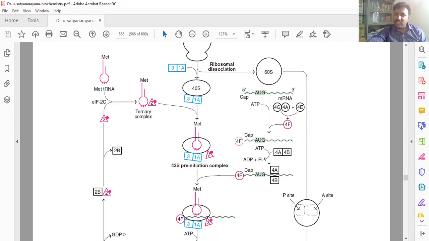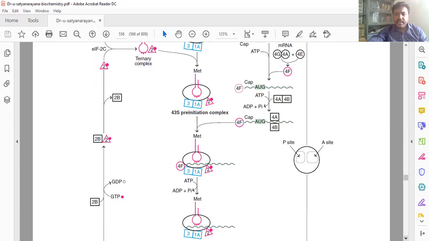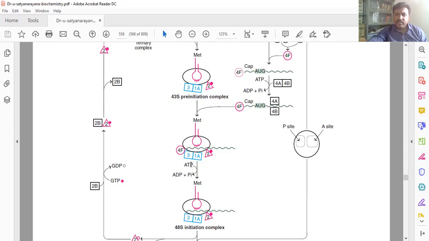So this is the first step, ribosome dissociation. Next is formation of the 43S pre-initiation complex. Simple, they only added factors and tRNA. That's why it is the 43S. That's all.